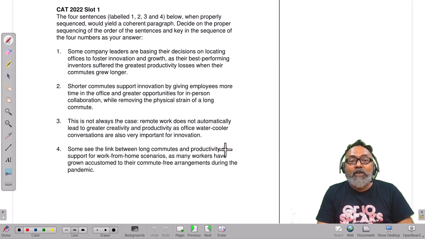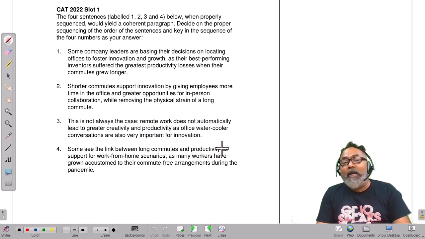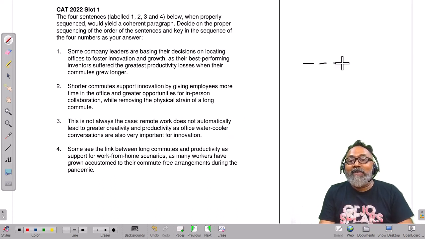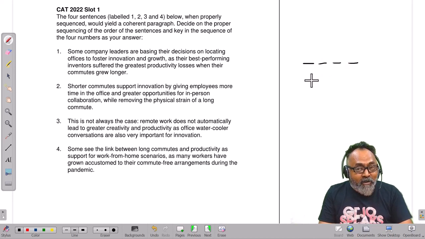This is CAT 2022 slot 1 again. I don't know what CAT 22 slot 1 is doing. Okay, let's read each one. I don't know what struggles you had. Let's look at sentence number 1.